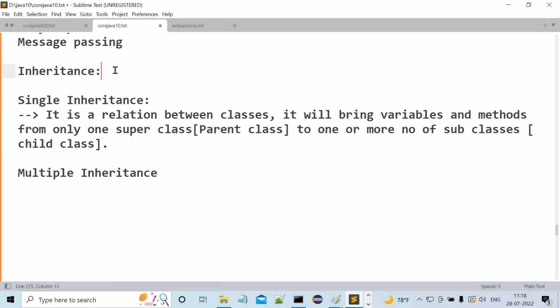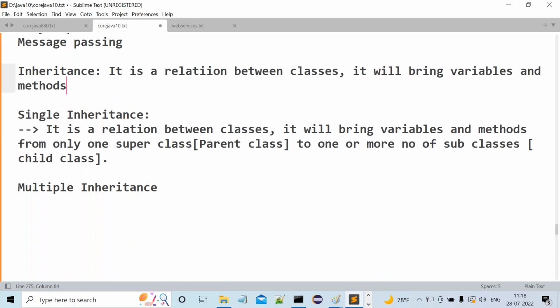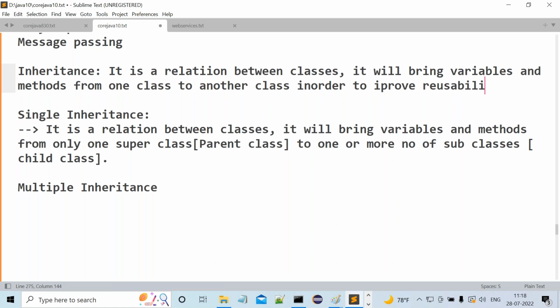I think if I give the inheritance definition, this terminology might be very clear. It is a relation between classes. It will bring variables and methods from one class to another class in order to improve reusability. But here the question is, from one class to another class. What is this one class here actually? That is the super class.